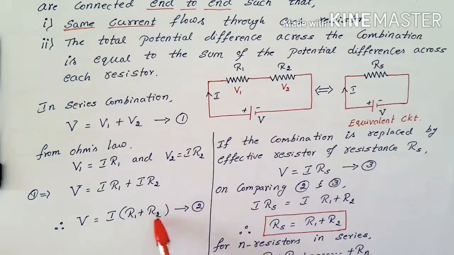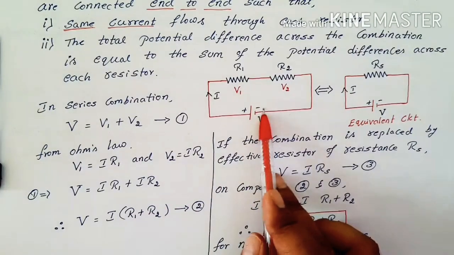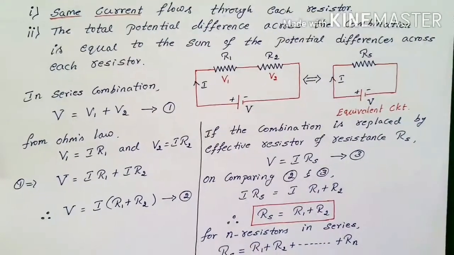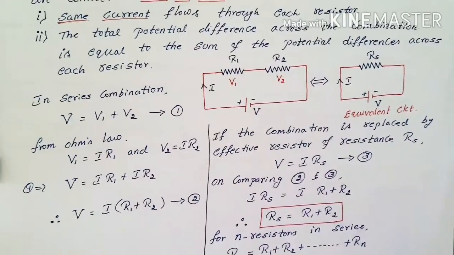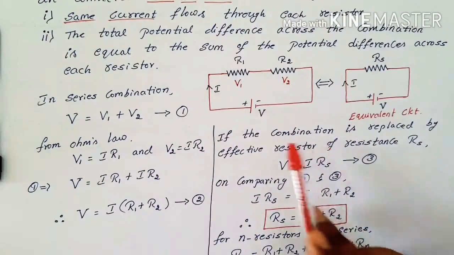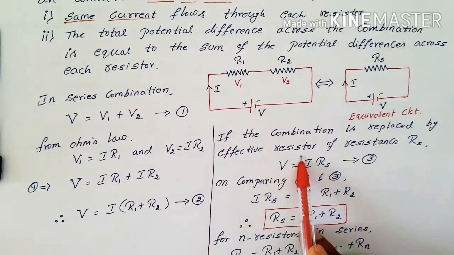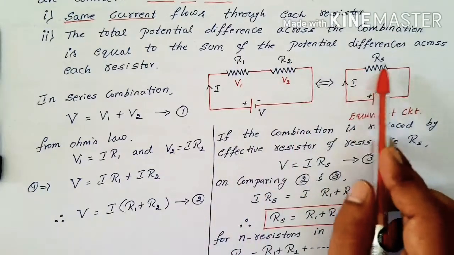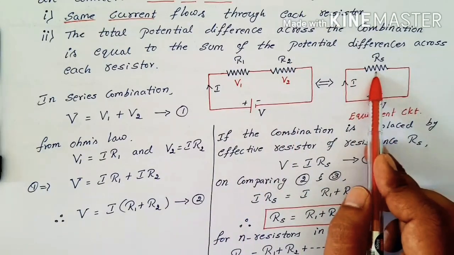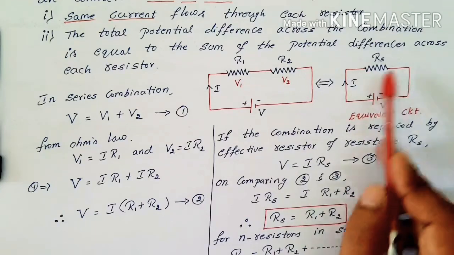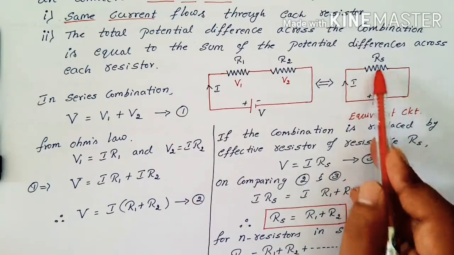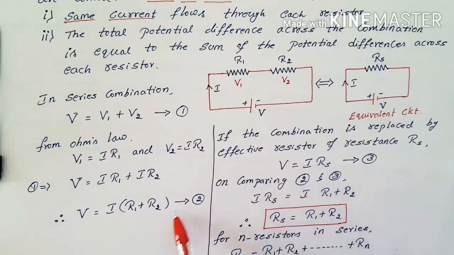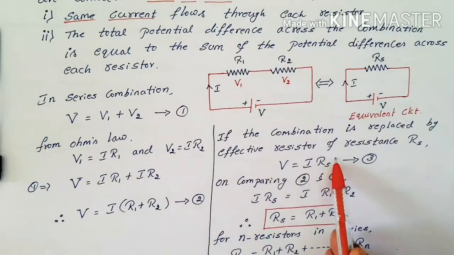Now let's solve for the equivalent circuit. Observe what we have there. If the combination is replaced by an effective resistance Rs, a single value resistance Rs, then I can use Ohm's law for this circuit also: V is equal to IRs. I can use this as equation 3. So now compare equations 2 and 3.